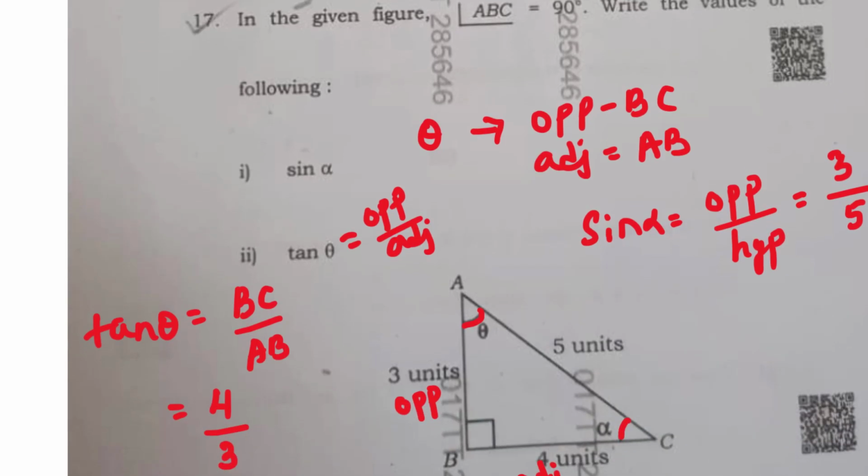What about tan theta? For tan theta, opposite side will be BC, right? And the adjacent side will be AB, right? Because tan theta is equal to opposite side by adjacent side. So what is BC now? It is 4. What is AB? It is 3. So tan theta value will be 4 by 3. Okay. 1 mark for each: sin alpha 1 mark, tan theta 1 mark they are giving.